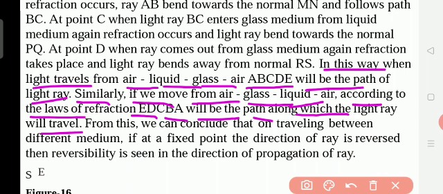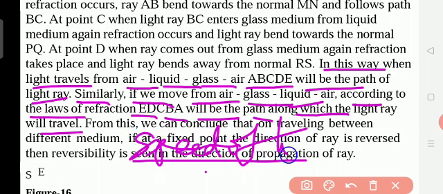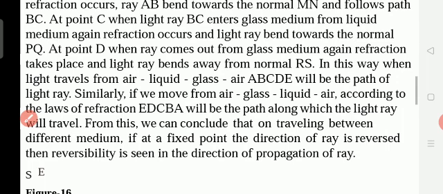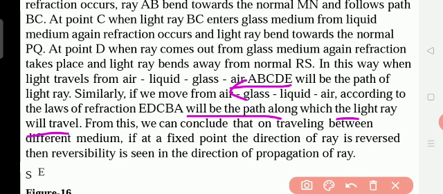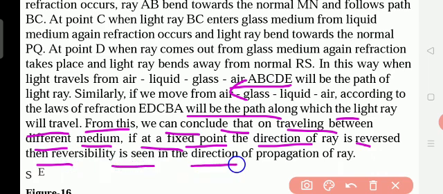Okay, so according to the second law of refraction, we see the definite formula. Yesterday we saw the laws of refraction. That means the speed of light in the second medium by the speed of light in the first medium. When the light is going from the second medium to the first, like this, that is reversibility. That is why EDCBA. EDCBA will be the path along which the light ray will travel.